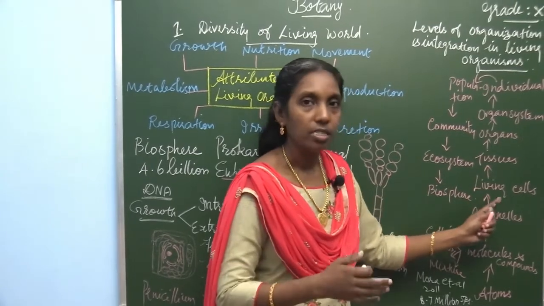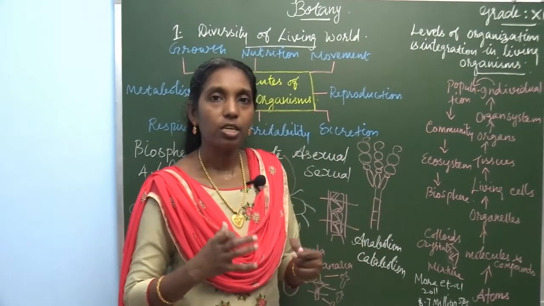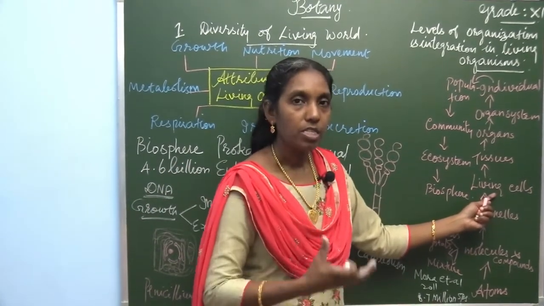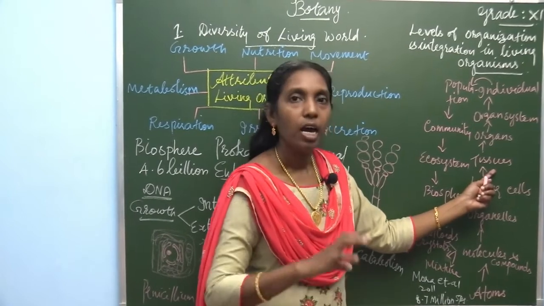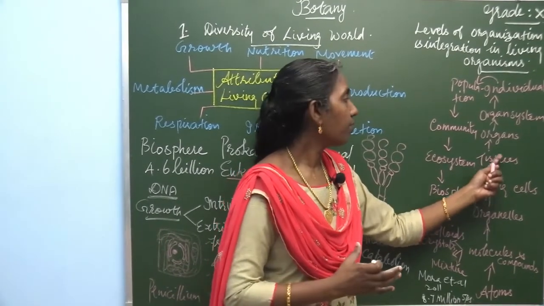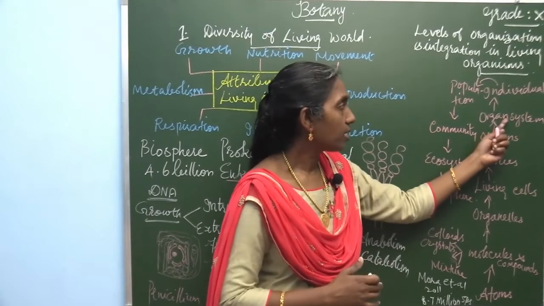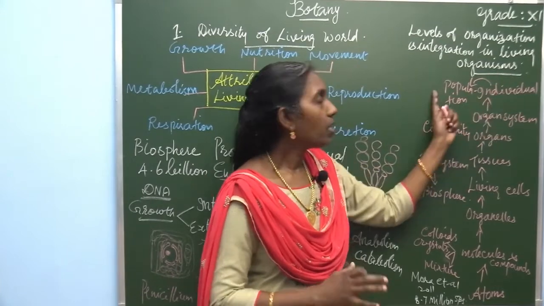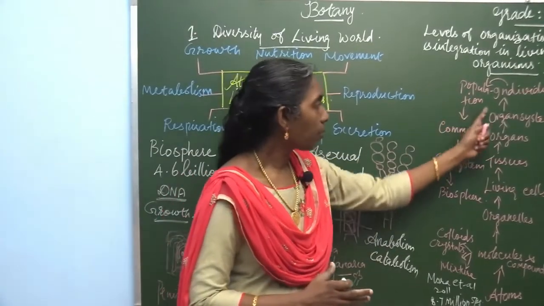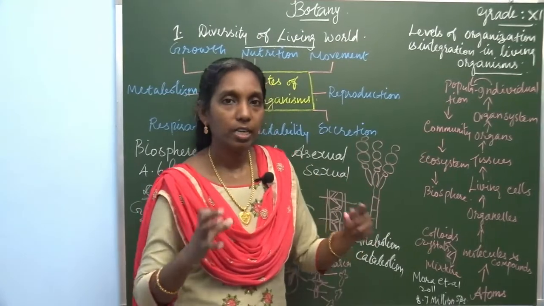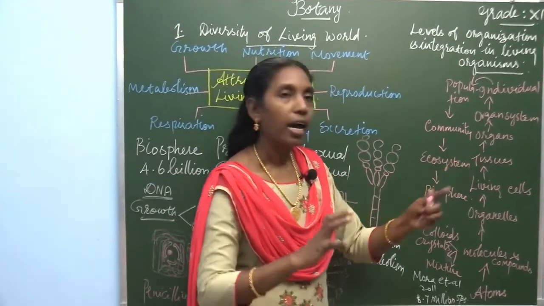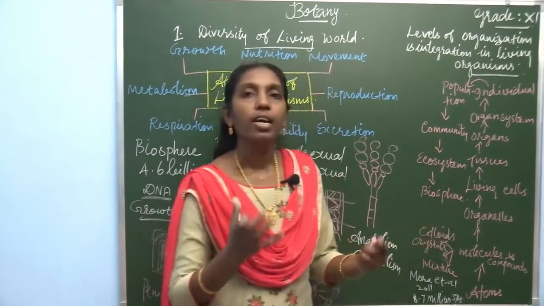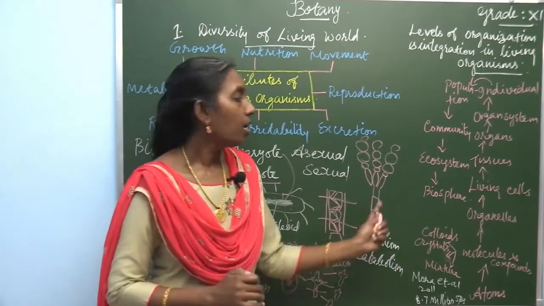The cell is the structural and functional unit of living organisms. A number of cells are grouped together and form a tissue, and the tissues are organized together and form an organ, then an organ system, then it produces the individual species. Individuals grouped together form a population, and populations form the community, and the community forms the ecosystem, and finally the ecosystem is present in the biosphere.